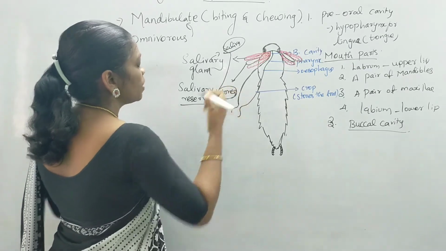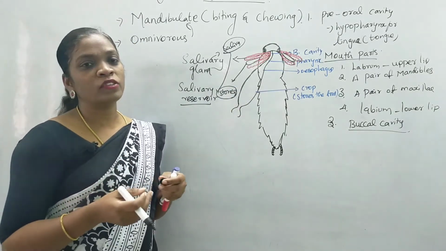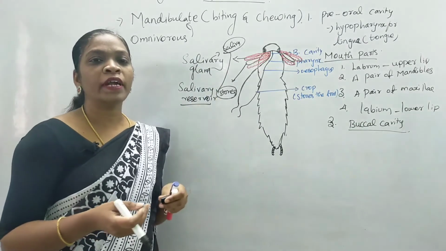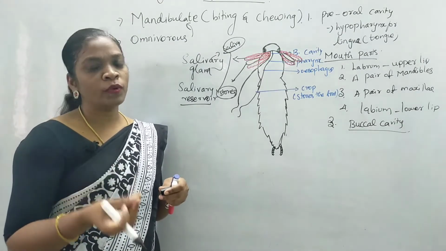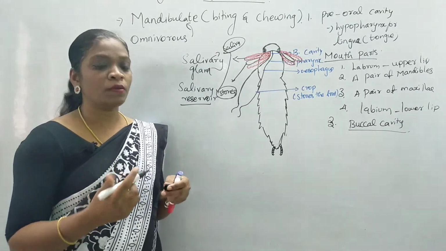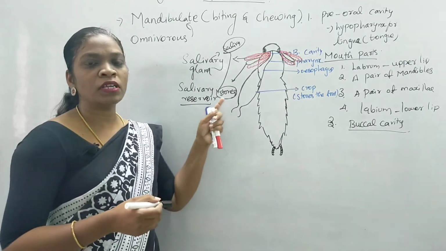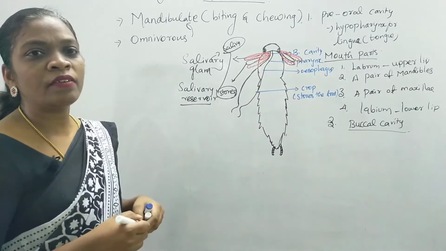Why is it stored? To moisten the food item. When the animal starts the process of digestion, the salivary reservoir pours saliva on top of the food item, which moistens it and makes it easy for chewing and digestion. And sometimes when there is no water for the organism, this salivary reservoir also acts as a storage house for water. That is why the saliva is stored in the salivary reservoir.